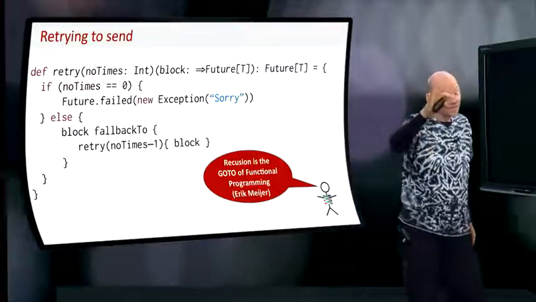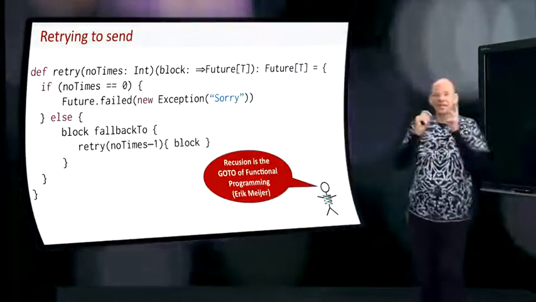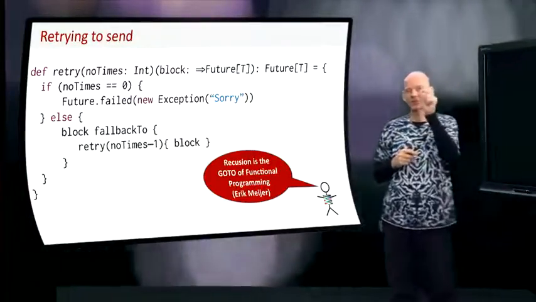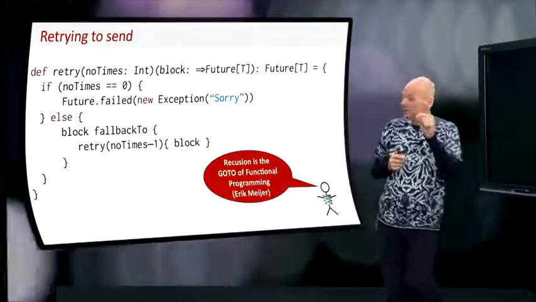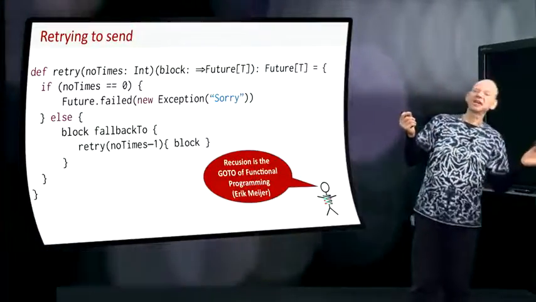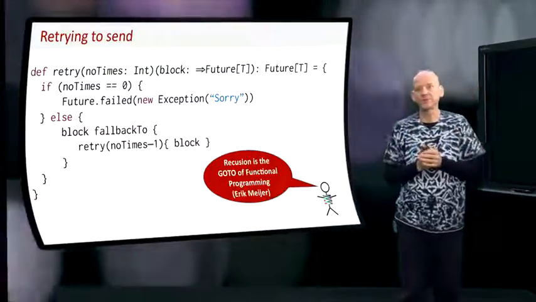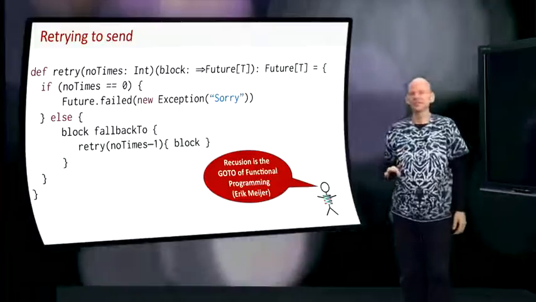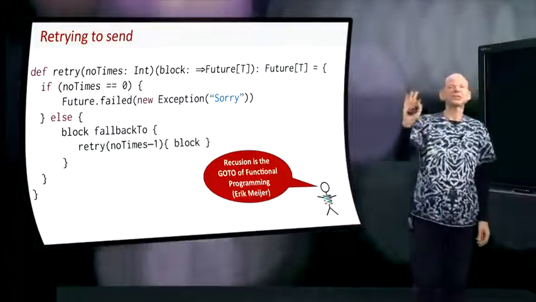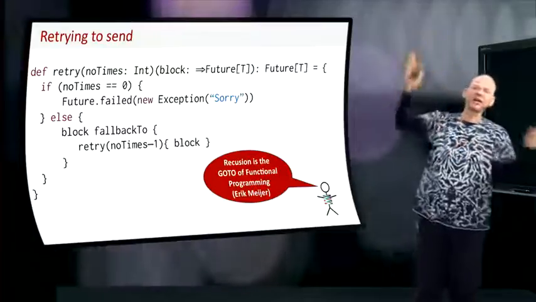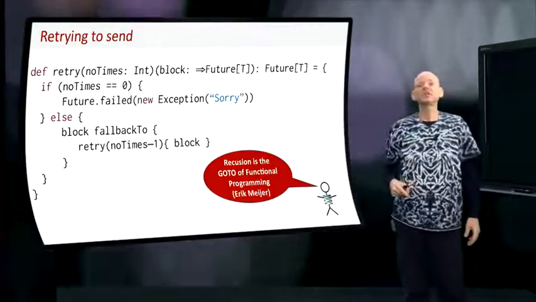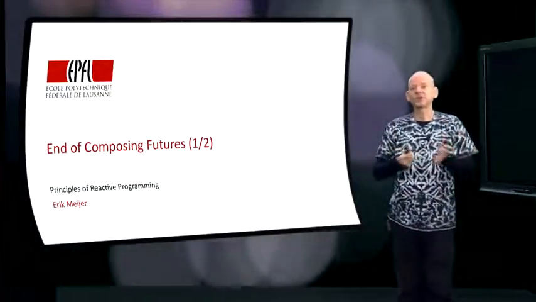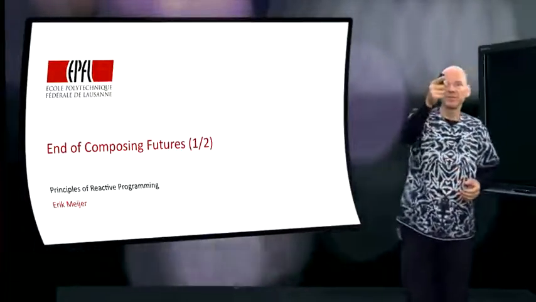So this code, you have to admit, looks pretty nifty. It looks very elegant, but the downside is that it uses recursion. Some people say that recursion is the goto of functional programming, and so they frown upon explicit recursion. They say, oh, no, you have to use higher order functions that hide the recursion. So let's see what the consequences of that are. So let's do some macho programming, but we will do that after the break.